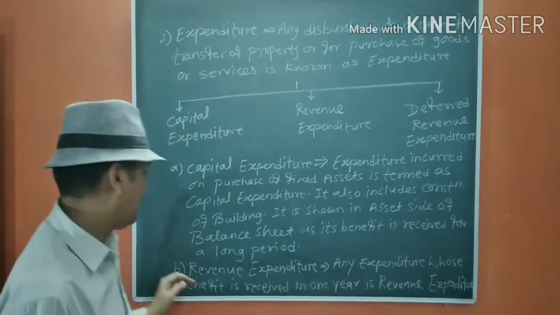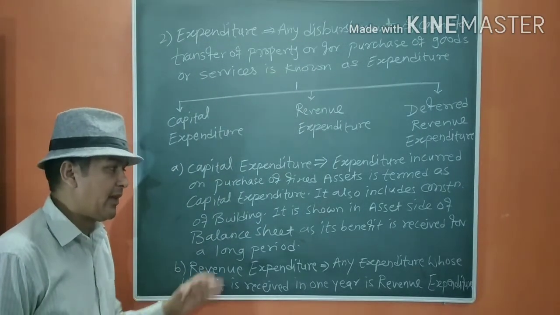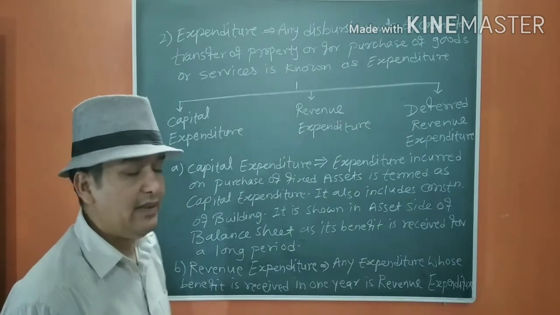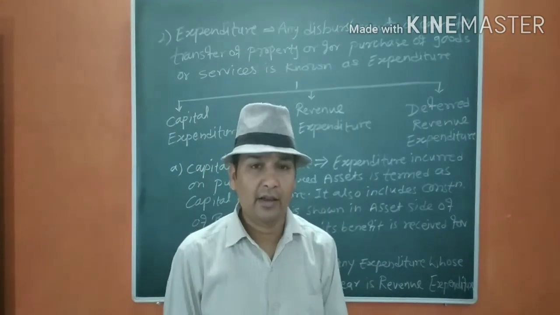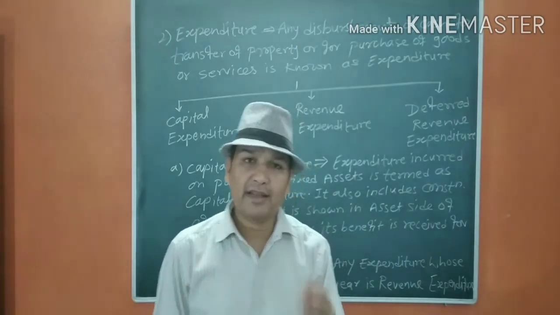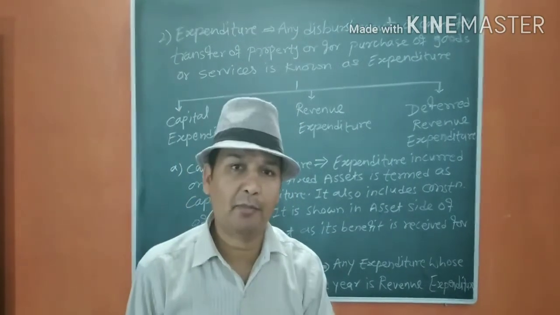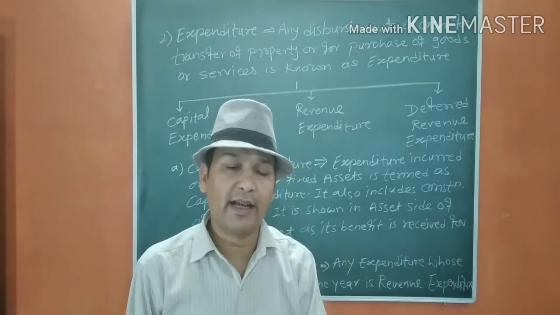Now, the next one is revenue expenditure. Any expenditure whose benefit is received within 1 year is a revenue expenditure. For example, when we purchase stock, we try to sell that stock in 1 year, and that benefit is going to be received in that year only.